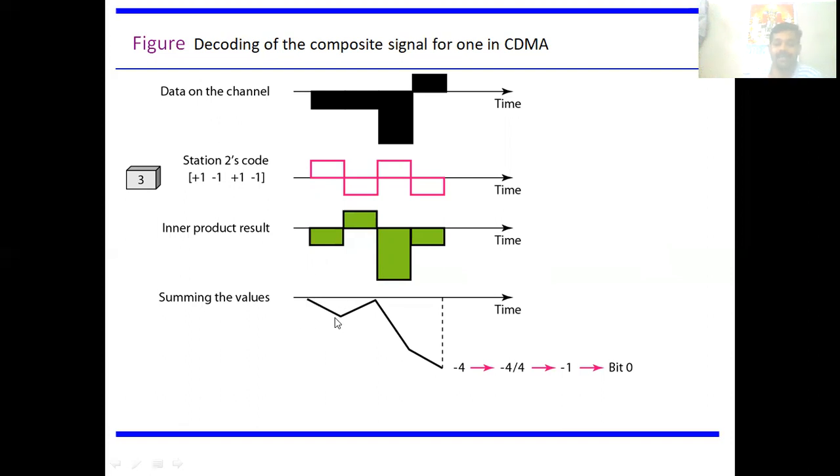So next, these levels show the values. Then 0, then it is coming to -1. Again it is 0, then -3, then it is coming to -4. So finally you are getting -4/4. Number of stations, how many stations are you having? We are having 4 stations. So 4/4, that is -1. So -1 means bit 0. Station 2 is sending a 0 bit.